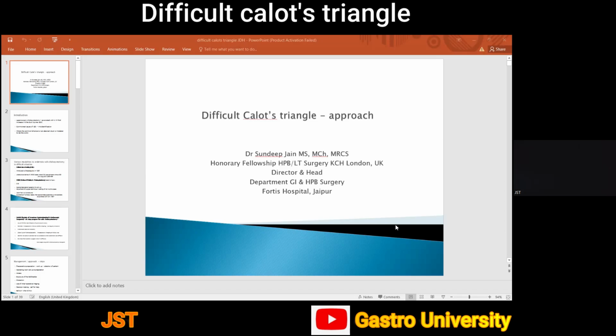And one of the best persons to handle this is Dr. Sandeep Jain, who is one of the senior most and pioneer GI surgeons, not only in the city of Jaipur, but in the state of Rajasthan. I remember many years ago, he had organized a CME and workshop on HPB topic, where I also attended. So thank you, Sandeep, for offering to discuss this very important topic with the Jaipur Surgical Tutorial. Over to you.